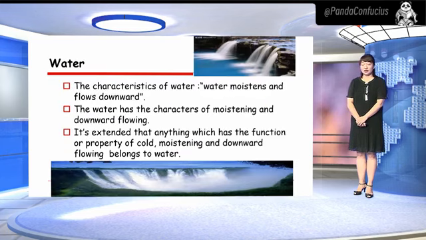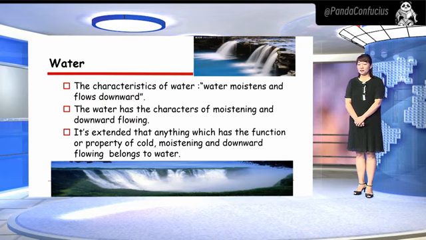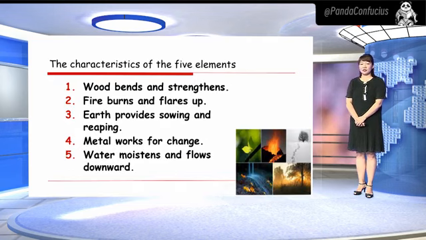Number 5, water. The characteristics of water: it moistens and flows downward. Water has the characters of moistening and downward flowing. It's extended that anything which has the function or property of cold, moistening, and downward flowing belongs to water.